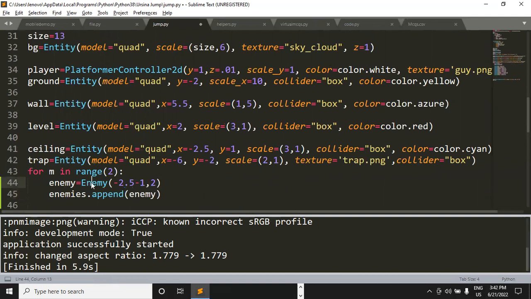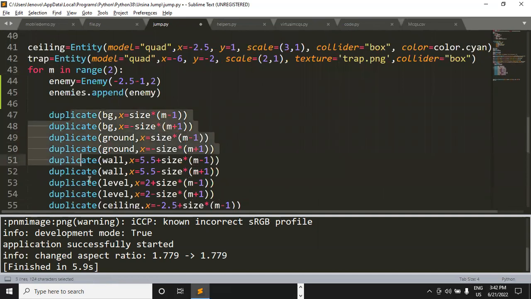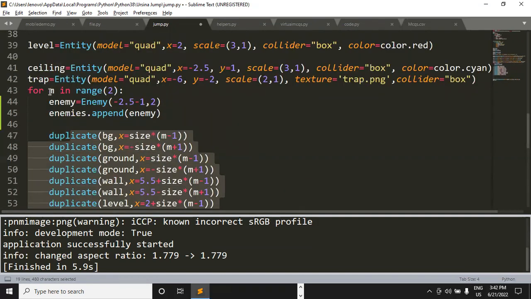Tab enemy is equal to enemy, and I need to make the position of the enemy also dependent on this M. The way the positions of all these duplicates are dependent on M, in the same way the enemy's position should also be dependent on M. How will we make it possible?